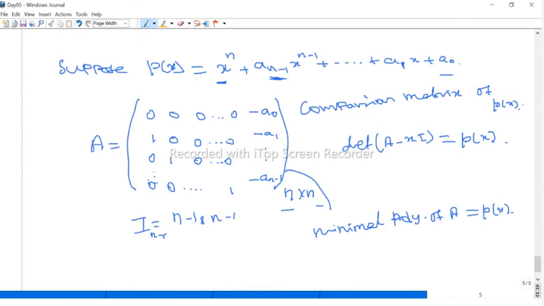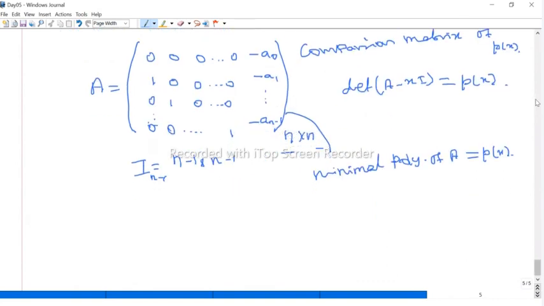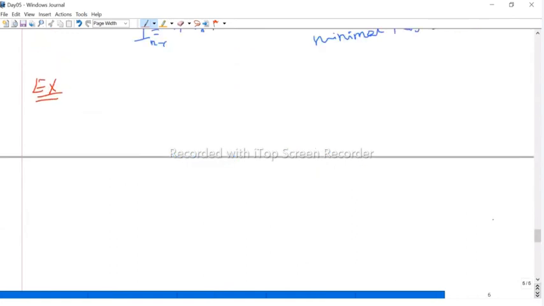So if I give one matrix, you can easily state the characteristic polynomial and the minimal polynomial. Sometimes they will ask a question like this. Directly they will give a matrix like this.